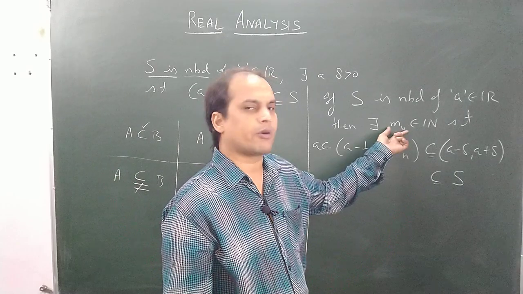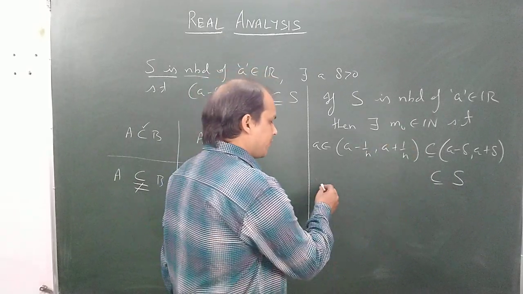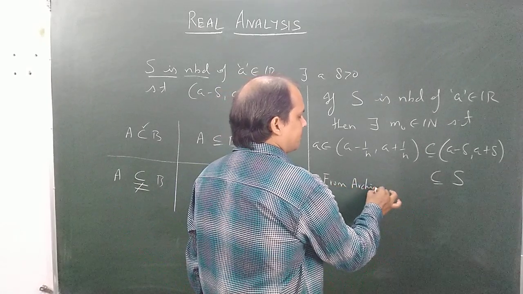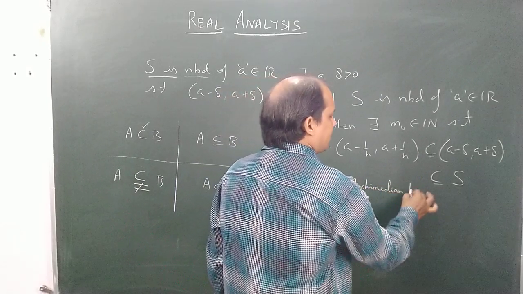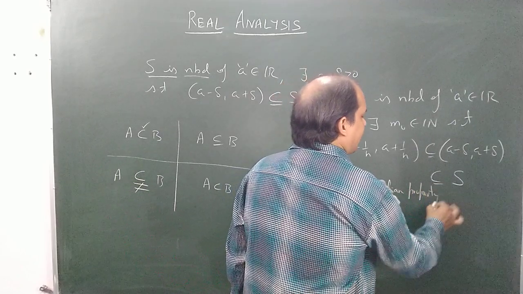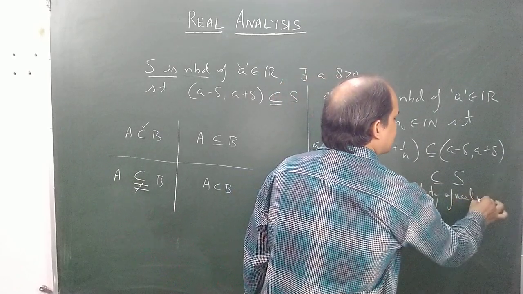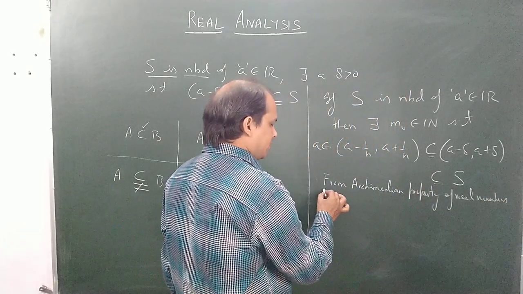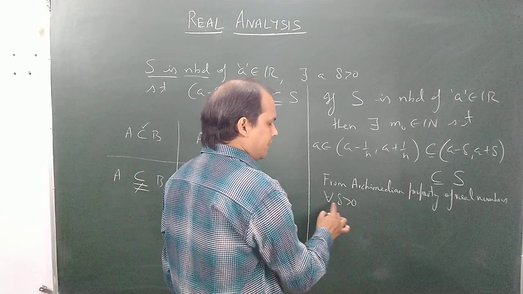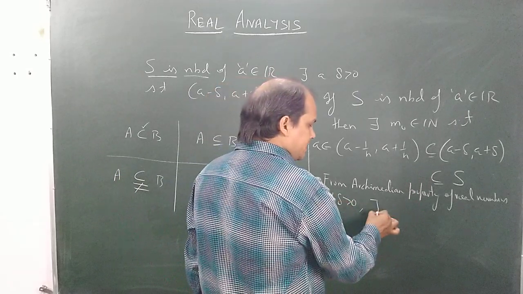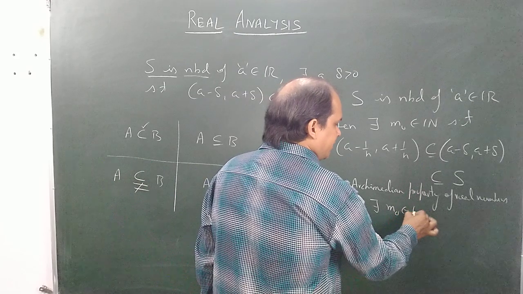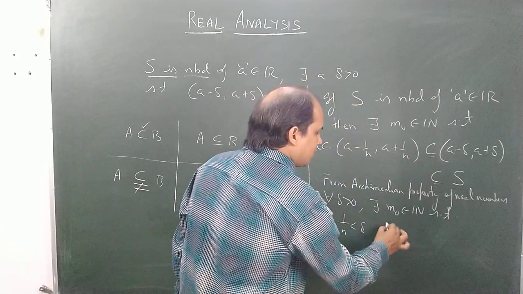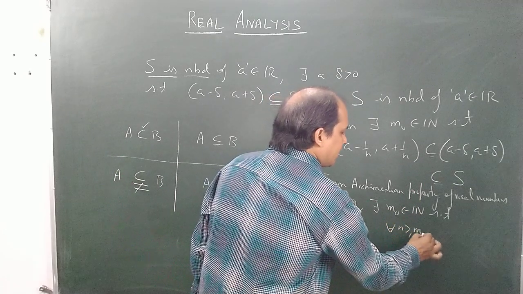This is from the Archimedean property of R, because we already know that from the Archimedean property of real numbers, whenever delta greater than 0 is given to us, there always exists N naught belonging to N such that 1 by N is less than delta for every N greater than or equal to N naught.